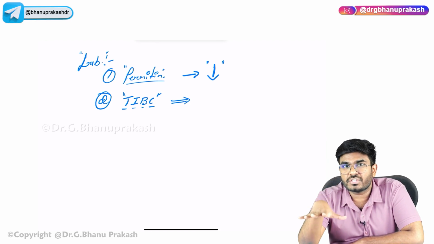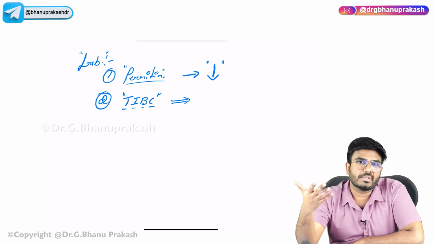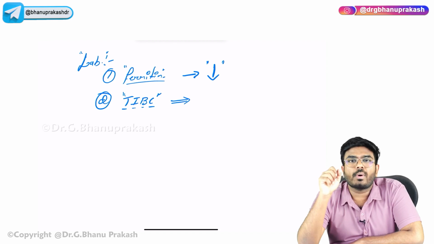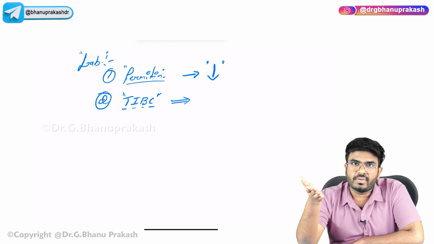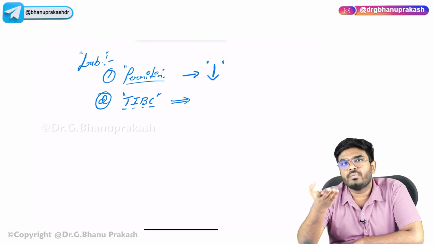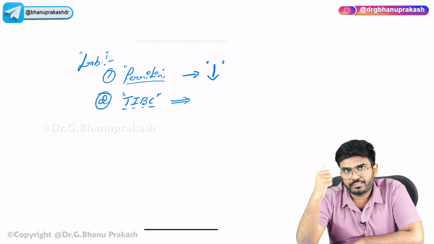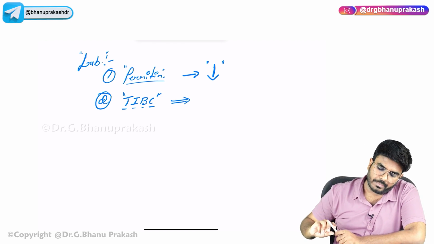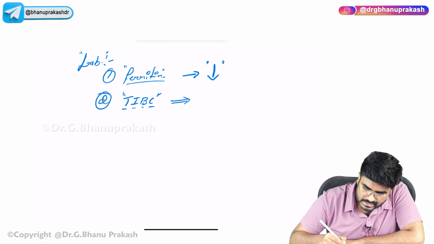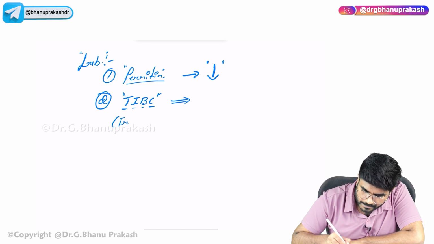Whenever you are deficient, you require more people. Or for example, you are doing some marketing: if you want to do more marketing, you require more people. In the same way, if you want more iron, you need more carriers who can bring the iron for you. So TIBC, total iron binding capacity, is nothing but transferrin levels. They are talking about transferrin.